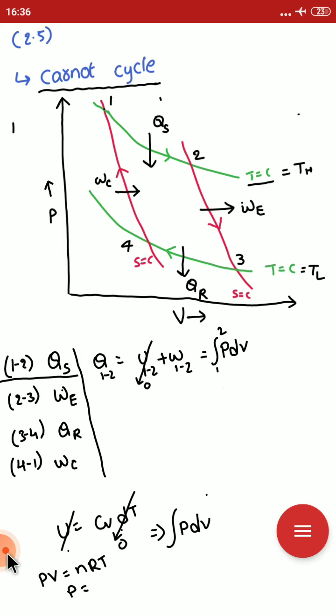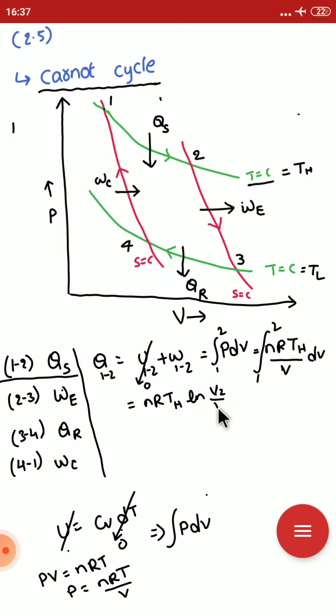P can be written as nRT by V. Here T1 is equal to T2, the higher temperature, written as T suffix H, and this is the lower temperature, T suffix L. For process 1 to 2 at the high temperature, I can write the integral of nRT_H by V dV, which gives nRT_H ln of V2 by V1.